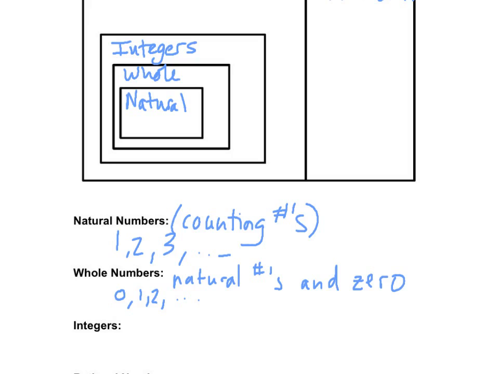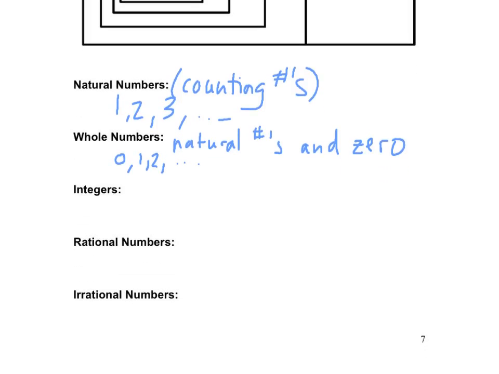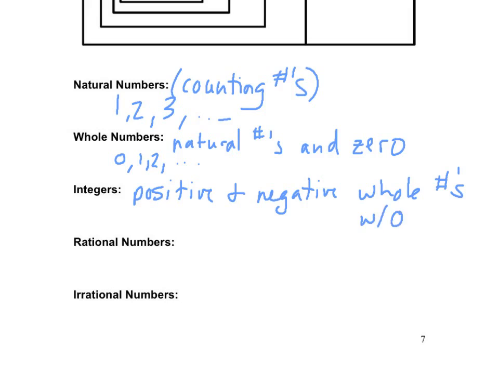What about integers? What's special about that? Positive and negative whole numbers. Now just remember, 0 cannot be positive nor negative, but it's in the whole numbers. So you could say with 0, we have -2, -1, 0, 1, 2, and so we can go on in both directions forever.